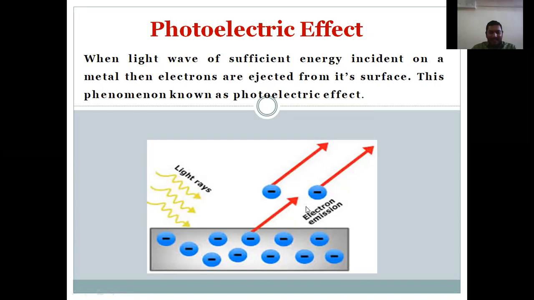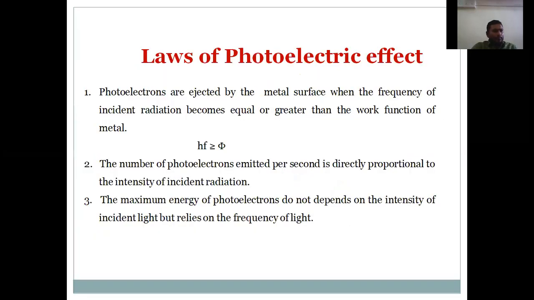Now the question will arise: can light of any energy eject a photoelectron from the surface of the metal? The answer to this question is no. Basically, each metal has a certain work function. This work function is nothing but the minimum energy required by an electron present on the surface of the metal to get ejected from the surface. So the quantum energy or the frequency of the photon must be equal to or greater than this particular work function in order to have